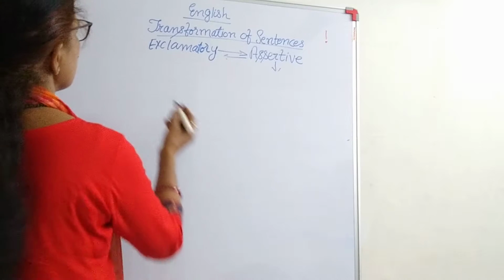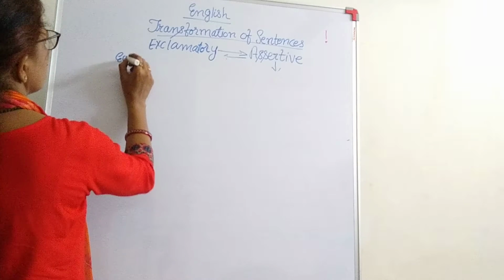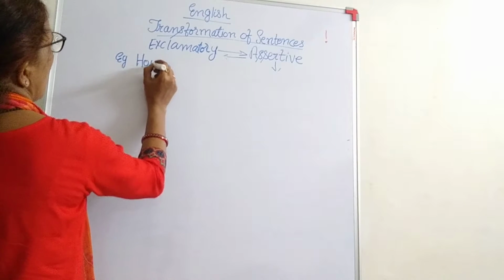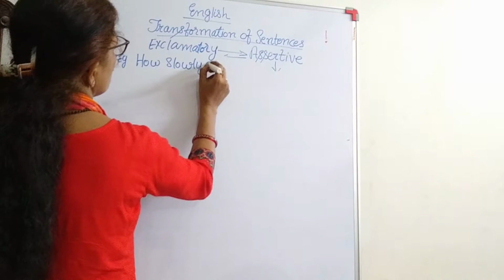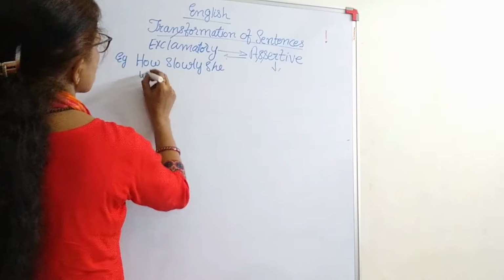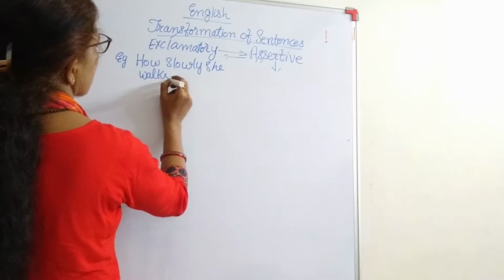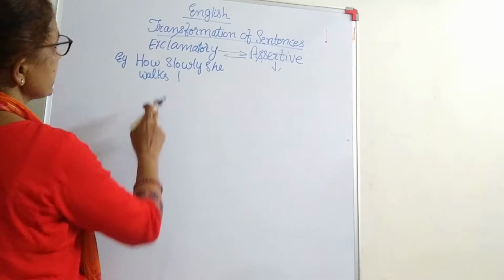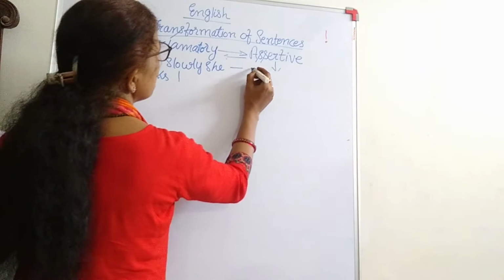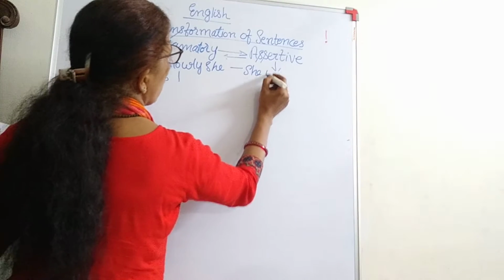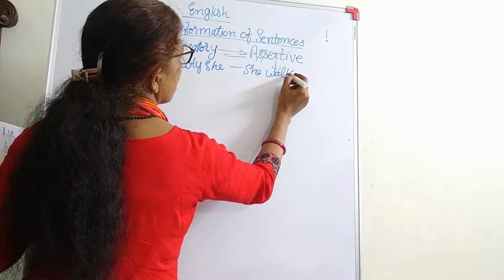Now let us take another example. How slowly she walks. This is an example of what sentence? Exclamatory sentence beginning with how. How do we change it? She walks, as I told you.